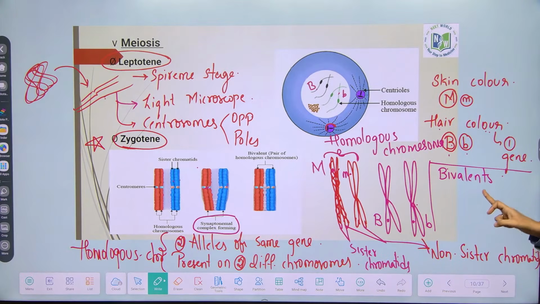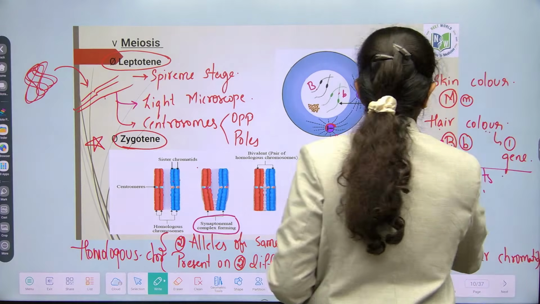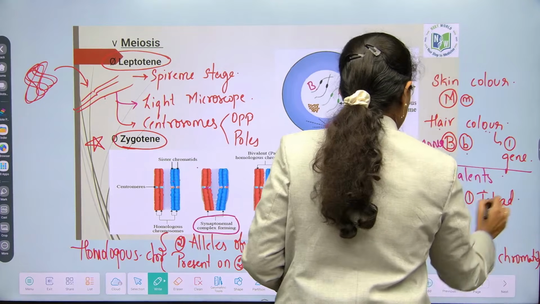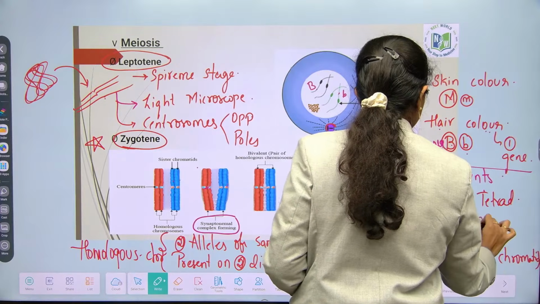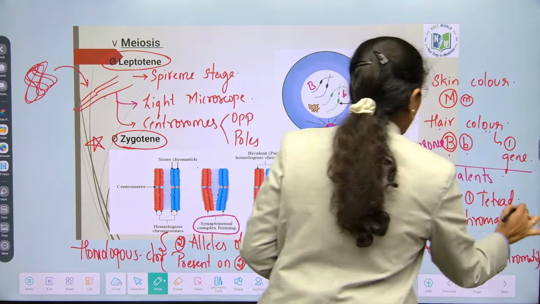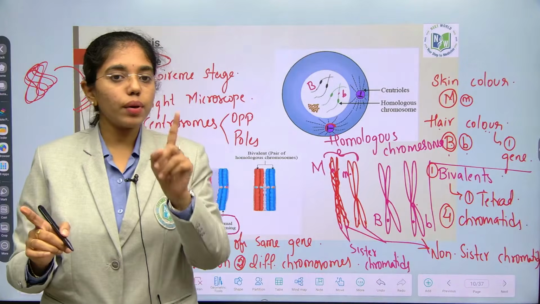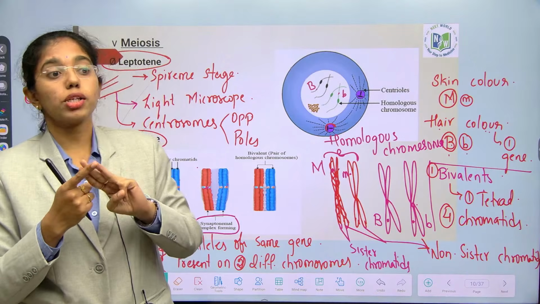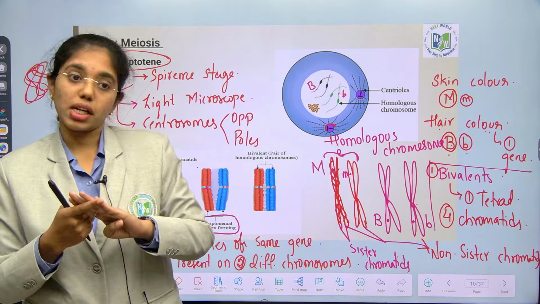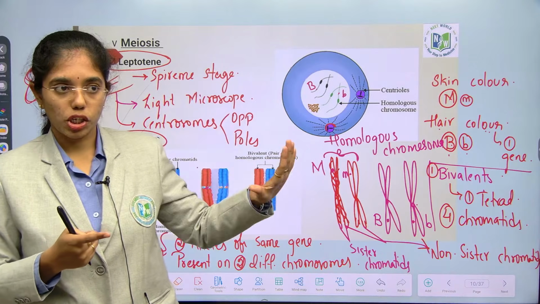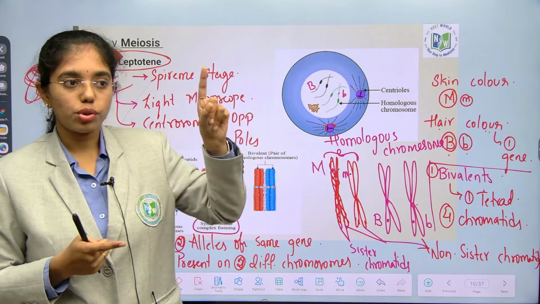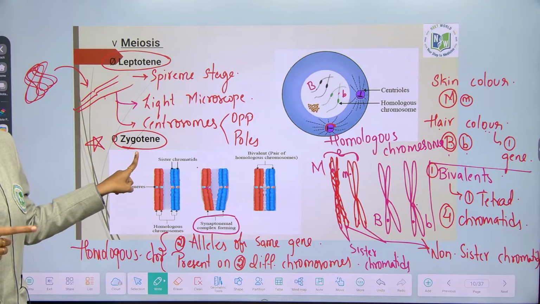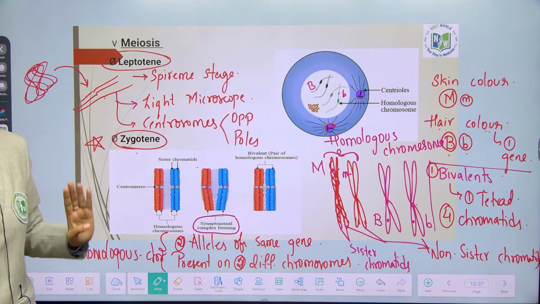A single bivalent will have 4 chromatids. So, a single bivalent will have how many tetrads? Single tetrad, which has 4 chromatids. So, in your exam, listen carefully. Whenever a term comes on homologous chromosome formation, occurrence of tetrads, formation of bivalent chromosomes, occurrence of synapsis or synaptonemal complex formation, anywhere these 5 terms are used, you have to choose zygotene. Clear about zygotene?